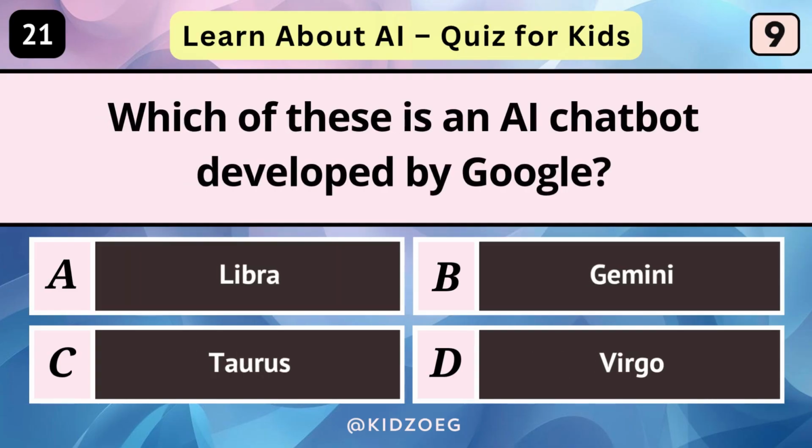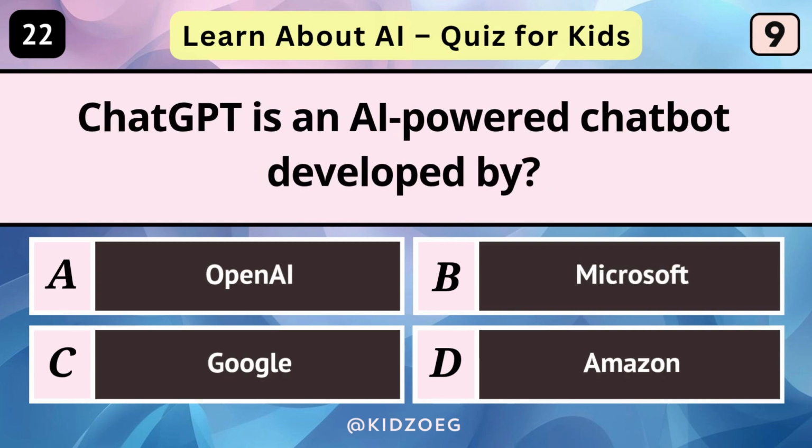Which of these is an AI chatbot developed by Google? Gemini. ChatGPT is an AI-powered chatbot developed by OpenAI.